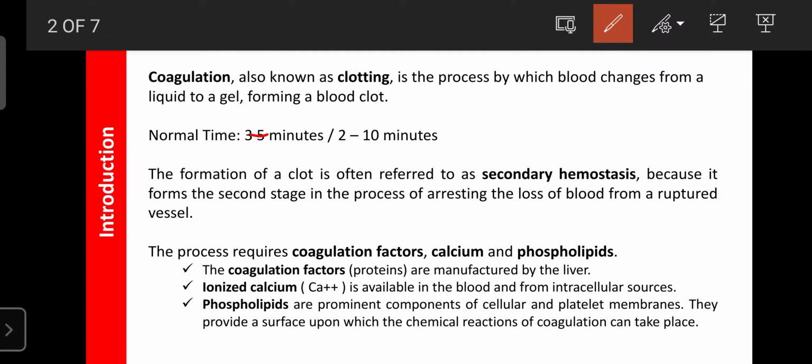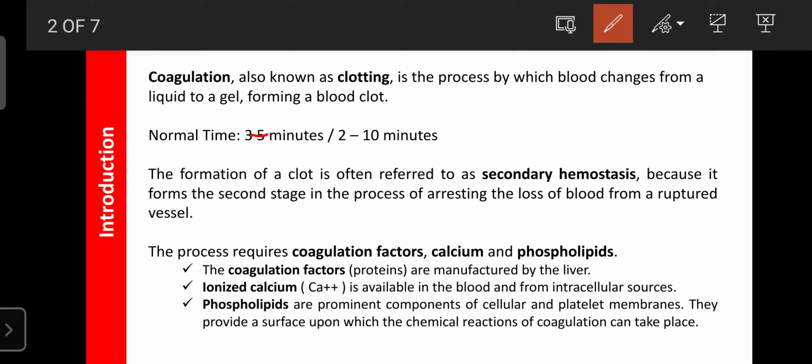If the time decreases, it is responsible for atherosclerosis or blockage of the blood vessels, or blockage of the blood supply to the heart. Then the person may suffer from heart failure, cardiac arrest, atherosclerosis or many other disorders, or even a stroke if the clot occurs in the brain.